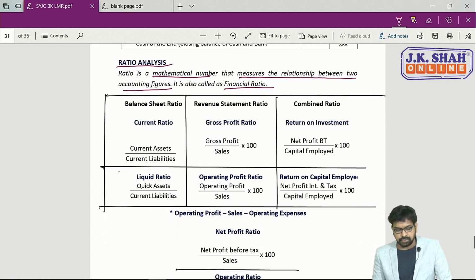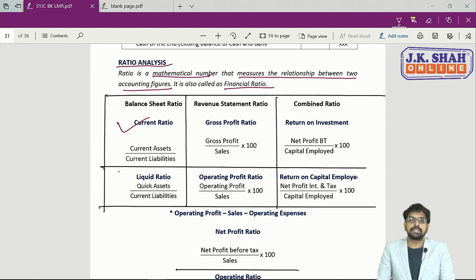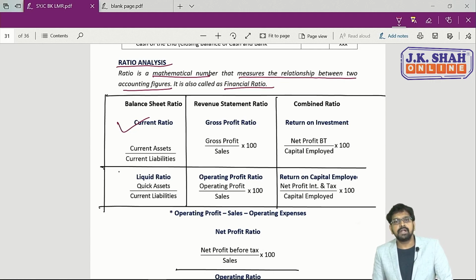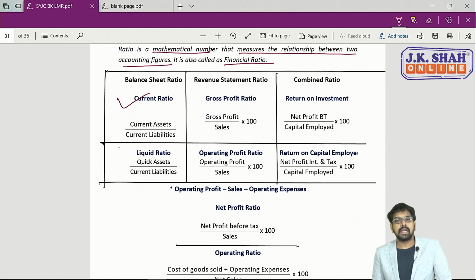Now let's see ratios one by one. First, talking about current ratio. Formula for current ratio is what? Current assets divided by current liabilities. So current assets divided by current liabilities will give us current ratio. In the same way, liquid ratio, if they want us to find out liquid ratio, the formula is quick assets which can be disposed quickly. So quick assets divided by current liabilities is your liquid ratios.